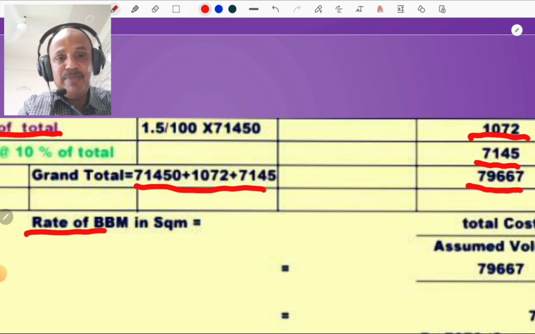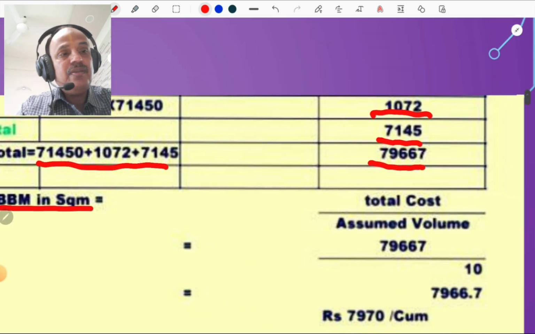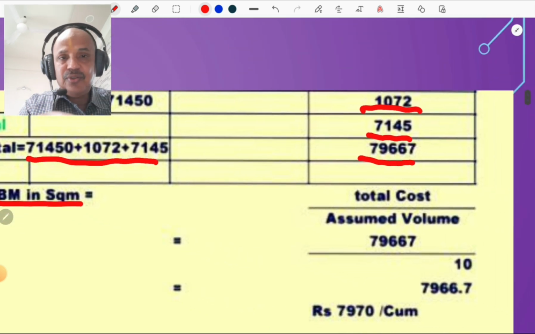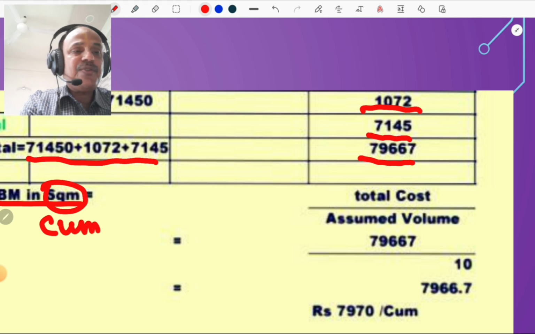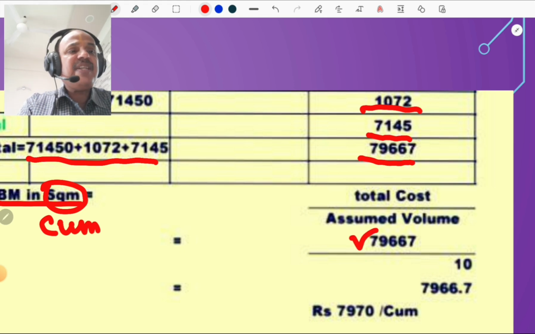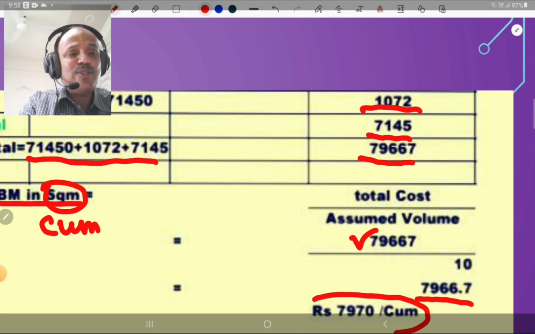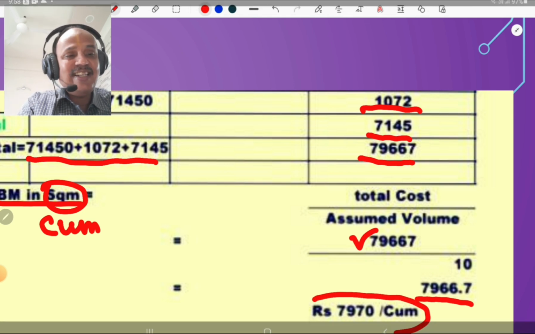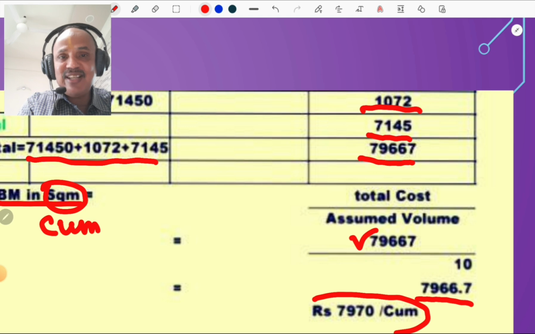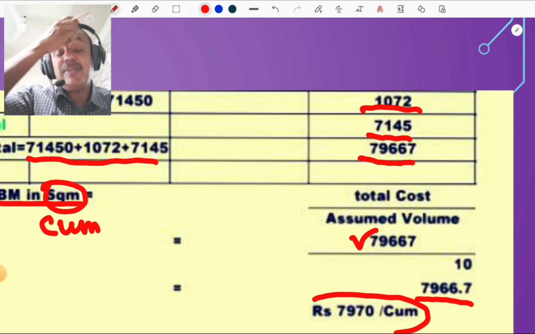So the rate of BBM per cubic meter, that is, the total cost is 79,667 divided by 10. So we get 7,966. We round it to 8,000 or 7,970 rupees per cubic meter. That is the rate of brick masonry per cubic meter.